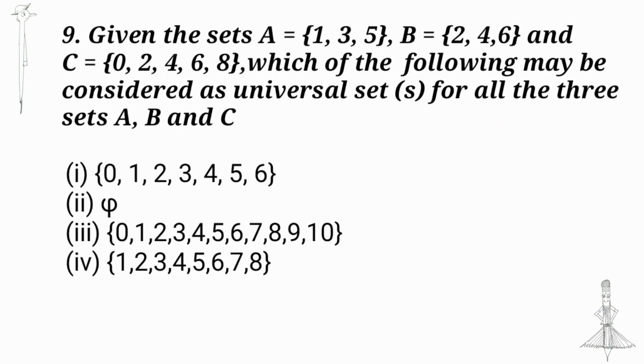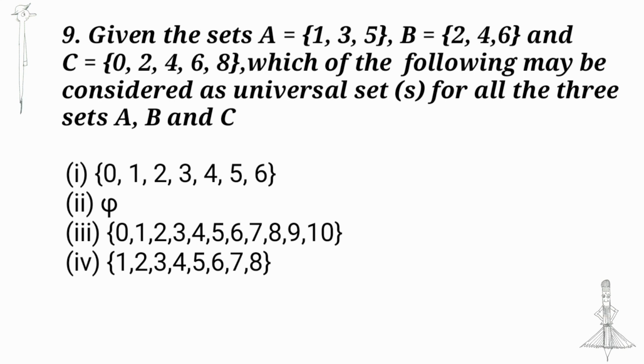Given the sets A is equal to {1, 3, 5}, B is equal to {2, 4, 6} and C is equal to {0, 2, 4, 6, 8}. Which of the following may be considered as universal sets for all the three sets A, B and C? First, {0, 1, 2, 3, 4, 5, 6}.